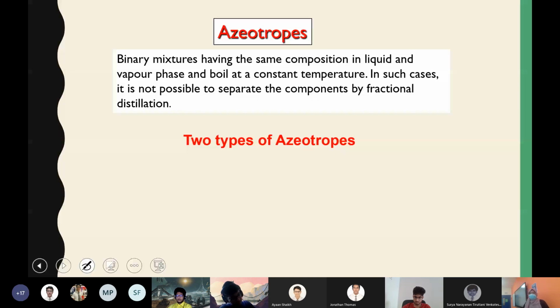Again, it's a very important 2-mark question. What is an azeotrope?